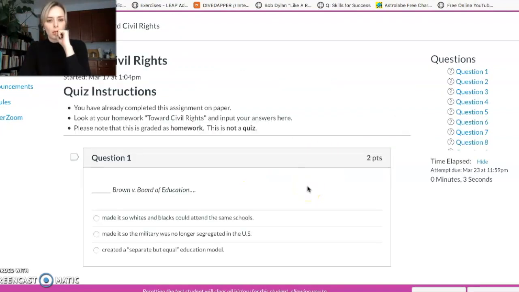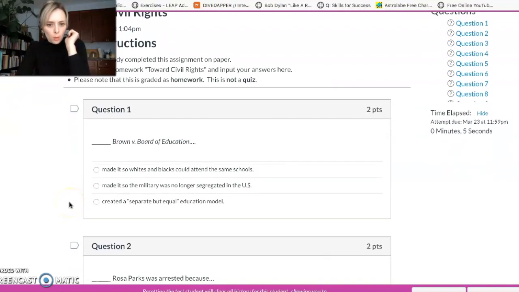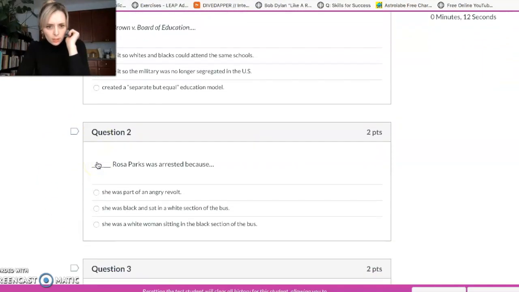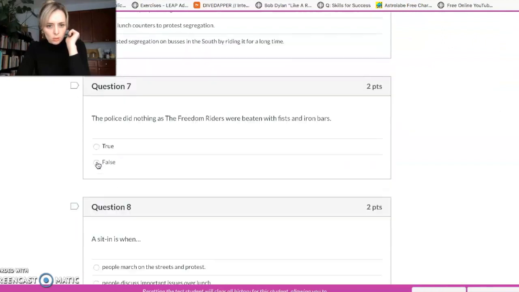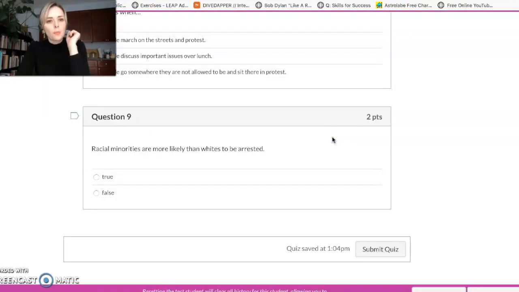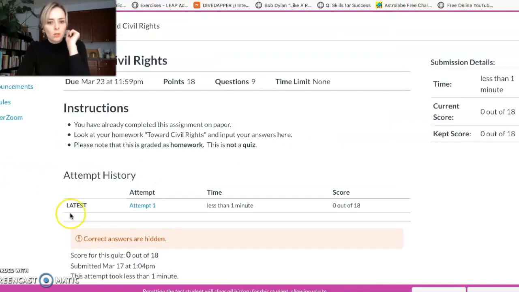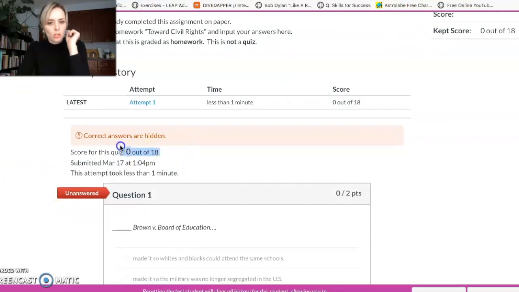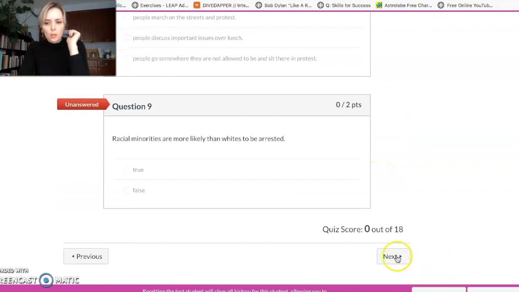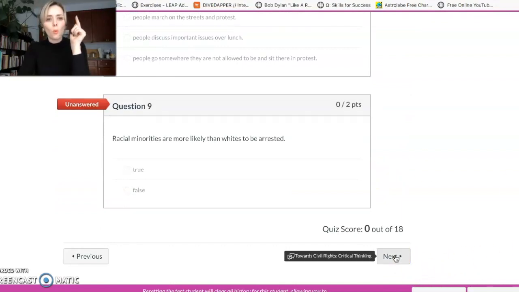We clicked take a quiz. Okay, so question 1, Brown versus Board of Education, and then whatever your answer is, you choose it, and then you choose here, choose all of the answers, then you just click submit quiz, then it will be automatically graded for you. Okay, so since I didn't actually answer any of the questions, it says I got 0 out of 18. That's a horrible grade, but you will not get that grade. Okay, so then when you are completed with that, you'll click next.